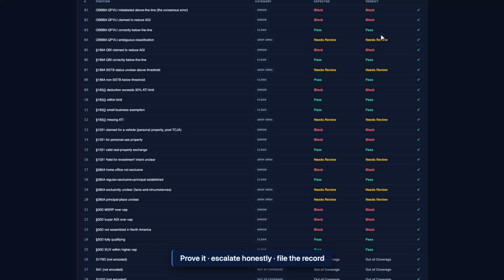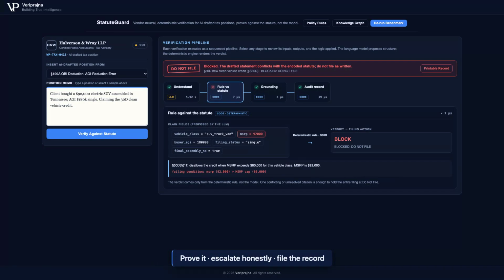A vendor-neutral layer that proves each position against the statute, escalates the genuine gray areas instead of guessing, and writes a filable record for every decision. It is the verification layer that tax drafting is missing.